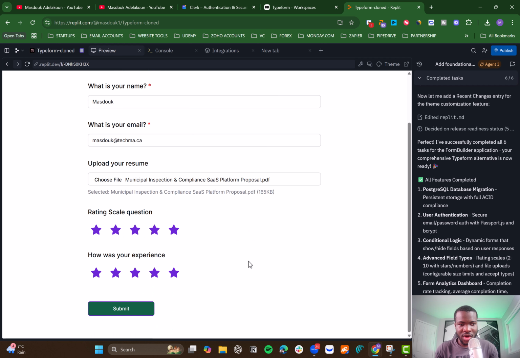That didn't work. Okay, so that part didn't work. So I can ask: when I submit the form, it is not submitting and I don't see the thank you page.